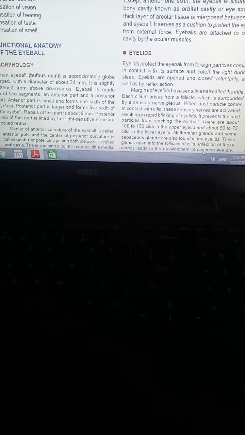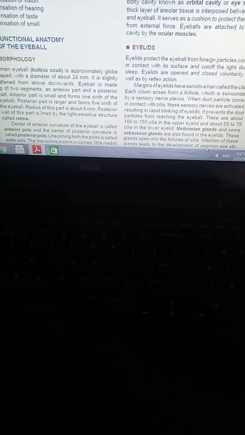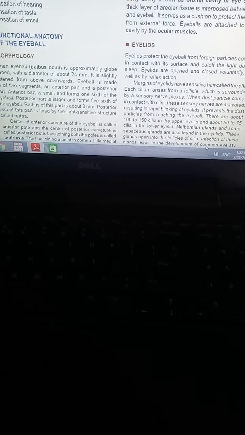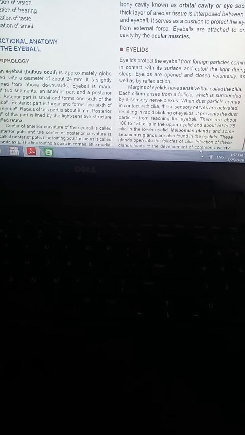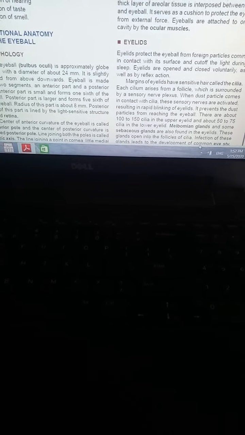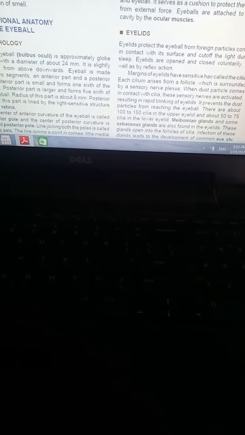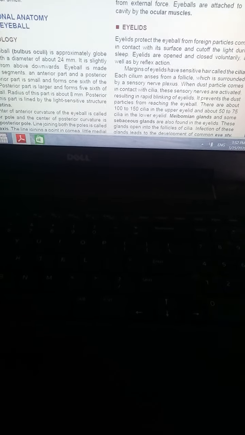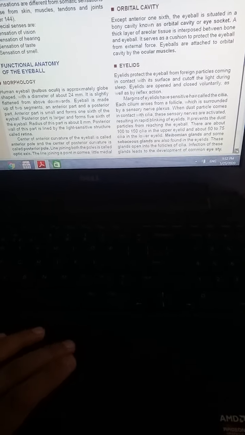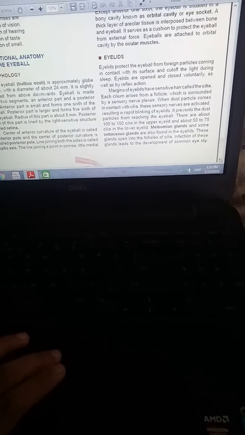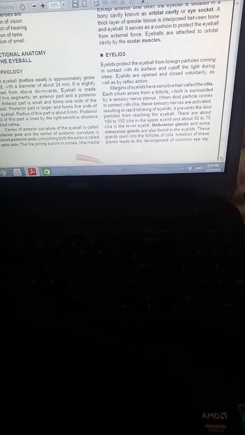The eyelid surface will also help during sleep, when it will cut off the light. So eyelids open and close voluntarily as well as by reflex action. So it has its own reflex sensation, and it can also open and close voluntarily.